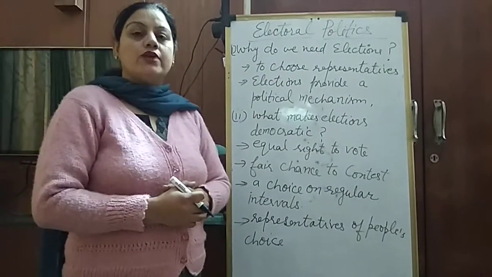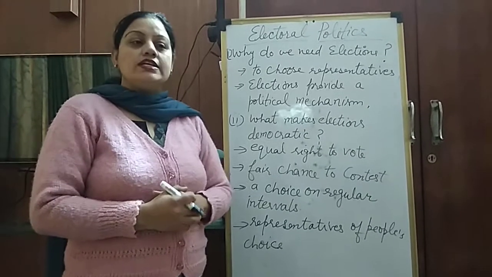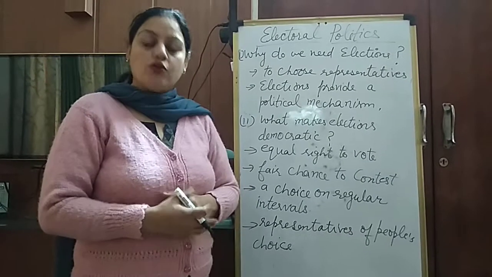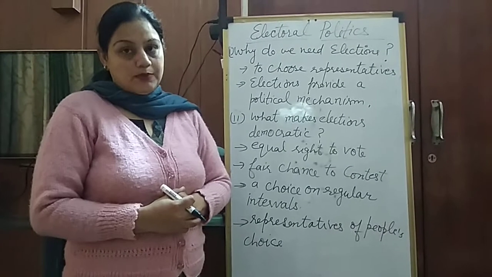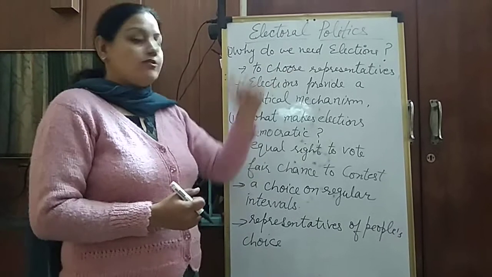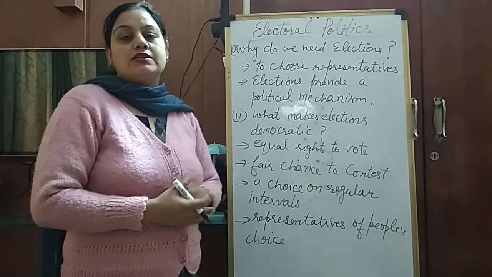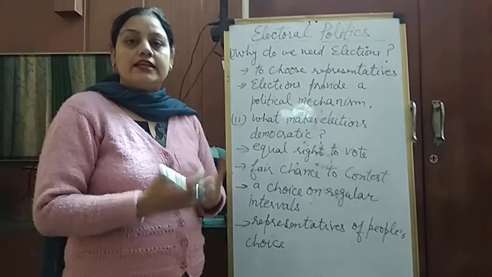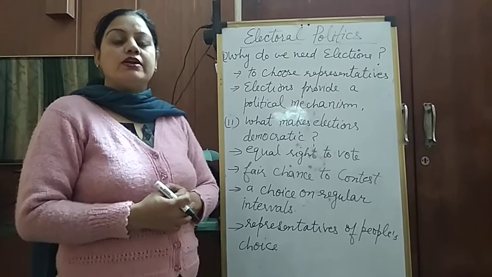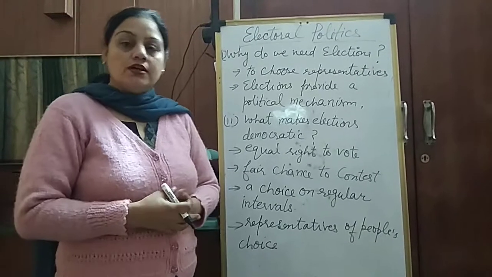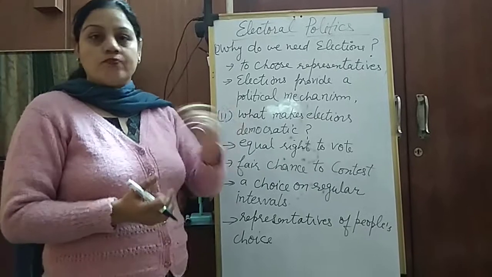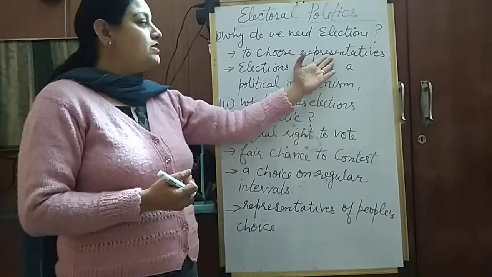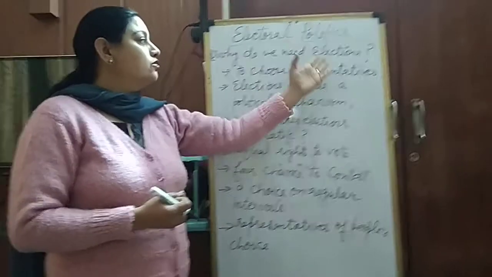When we talk about a democracy, we usually say that democracy is the system of government of the people, for the people, and by the people. For a government made by the people, it is not possible for all the people to participate directly in the decision making process of the government. All people together cannot form the government. So what will they do? They will choose their representatives, and this is done through elections.